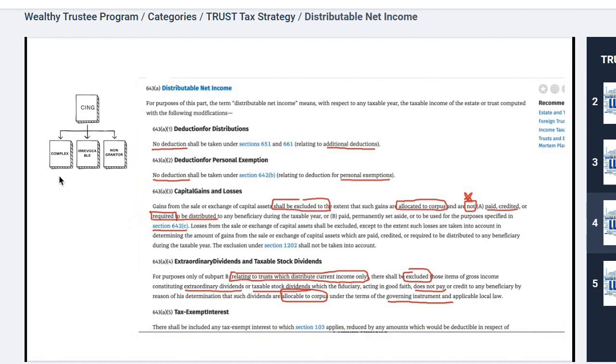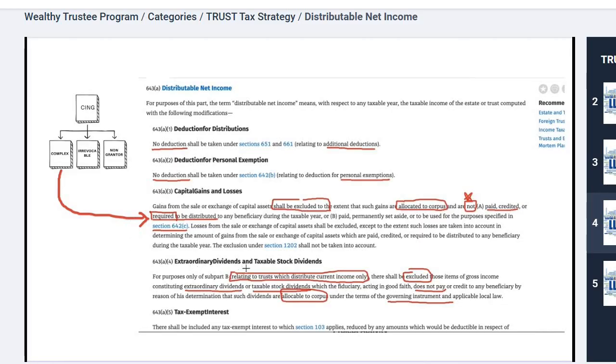Remember, this is a complex trust. In the case of a simple trust, you have to distribute it. In the case of a complex trust, there is no requirement that the trustee has to make a distribution.